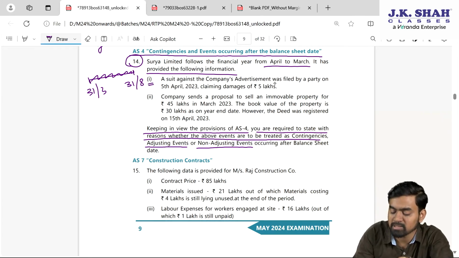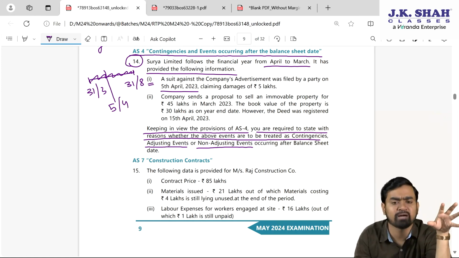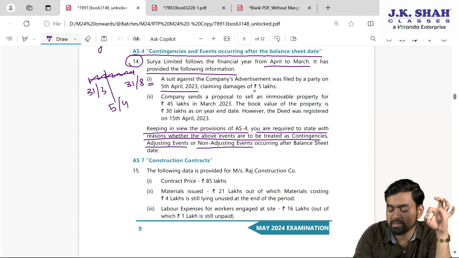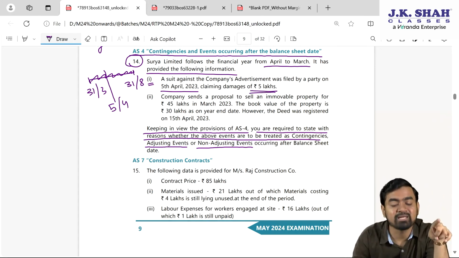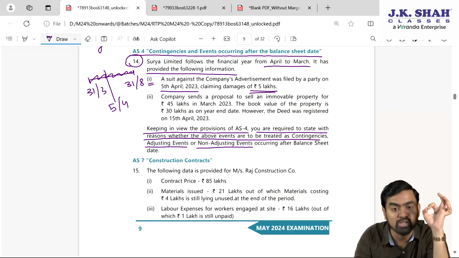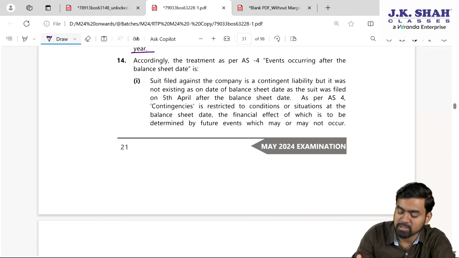A suit against the company's advertisement was filed by the party on 5th of April. So on 31st of March, nothing was there. They have only filed the suit, my dear students. Then they are asking 5 lakhs and still the judgment is pending. The case is in court. So simply can I say this is contingency? This contingent liability, it is non-adjusting event. Check your first point, my dear students.